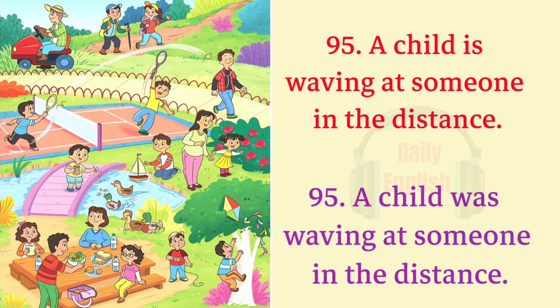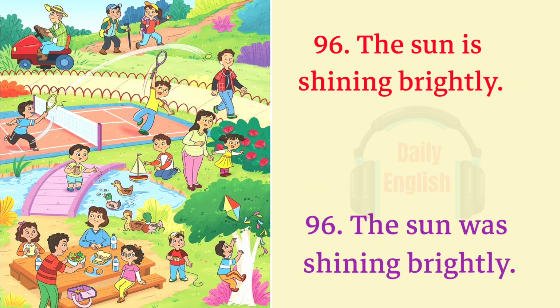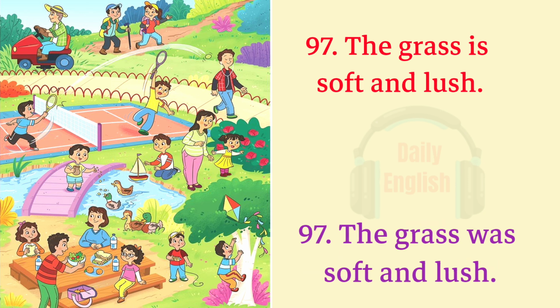95. A child is waving at someone in the distance. A child was waving at someone in the distance. 96. The sun is shining brightly. The sun was shining brightly. 97. The grass is soft and lush. The grass was soft and lush.